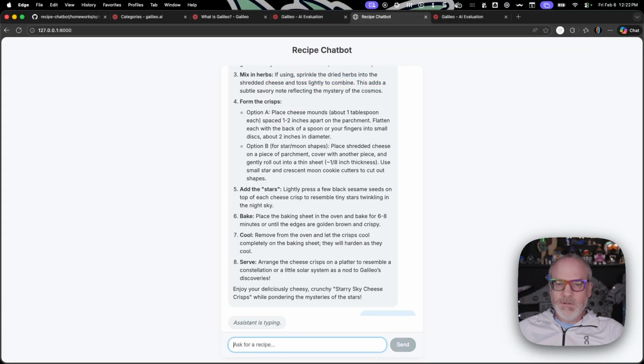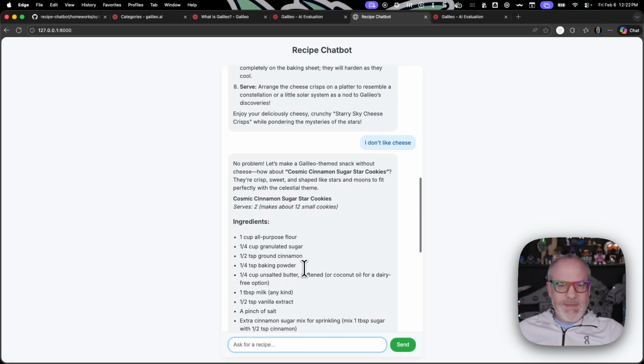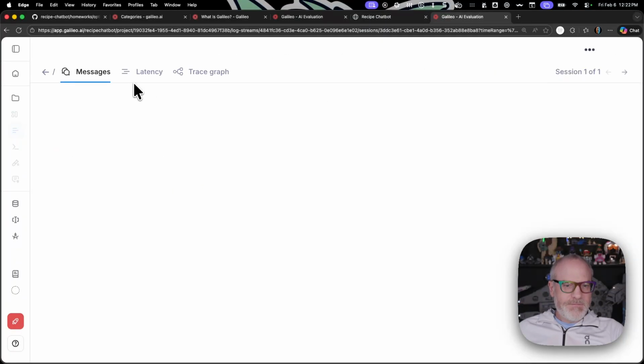Completely untrue. I love cheese. But I'm doing that for the purpose of demonstration here. Okay, it's now giving me Cosmic Cinnamon Sugar Star Cookies. Go back to Galileo, refresh this.